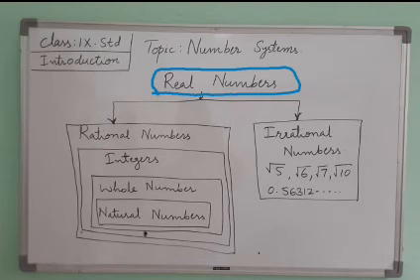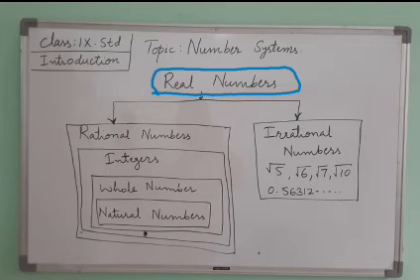These are all natural numbers. If we add 0 to the set of natural numbers, then it will be 0, 1, 2, 3, infinite. That set is called whole numbers. So whole numbers are nothing but all natural numbers including 0.